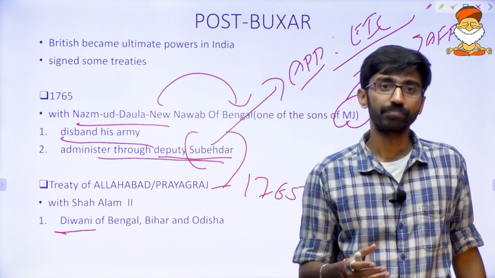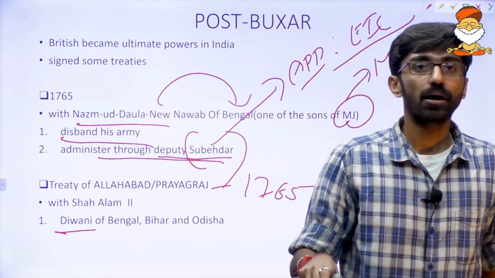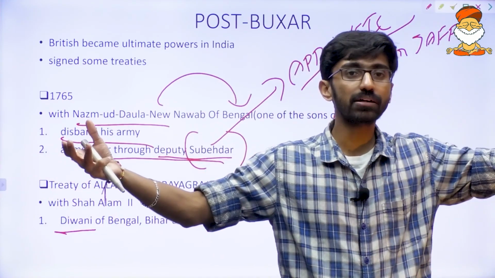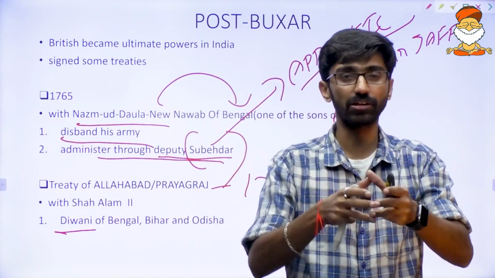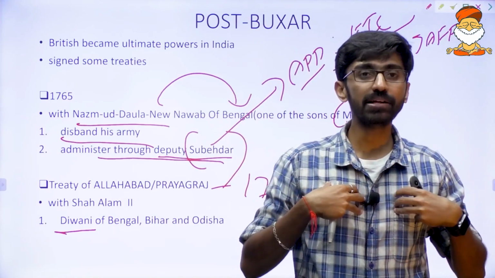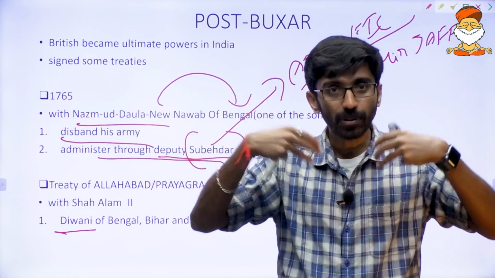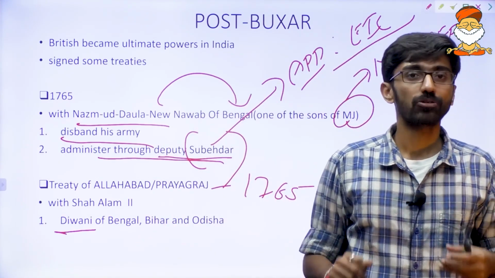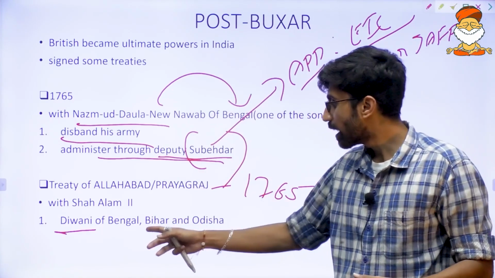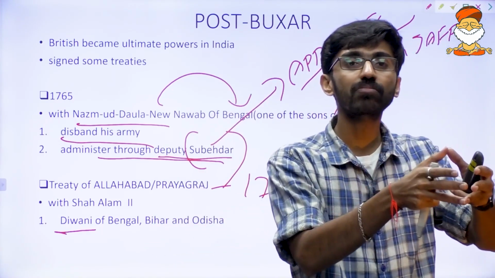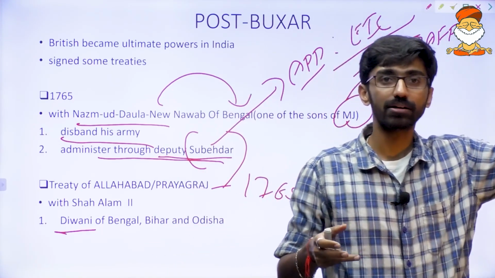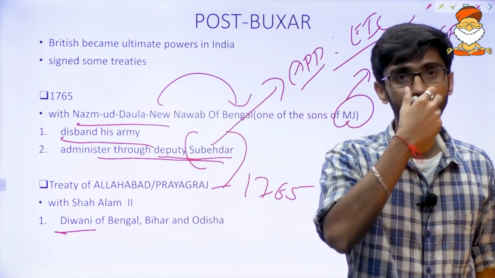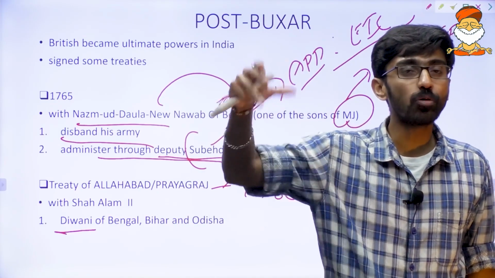Tax collection. Zamindari is also tax collection. But the Zamindari right is that you collect tax from peasants, pay it to the state, and receive some incentives, some commission. But Diwani right means whatever tax I'm collecting belongs to me. That is called the Diwani right. So now all the revenues of Bengal, Bihar and Odisha will directly go not to the Bengal Nawab, but to the East India Company. So now can we say there is more control over the Bengal resources?